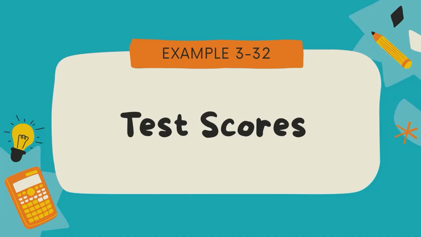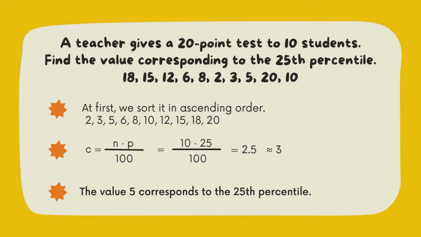Hi everyone, my name is Tiuchun and I'm going to talk about example 3-32, test scores. A teacher gives a 20-point test to 10 students and we need to find the value corresponding to the 25th percentile. The values given are 18, 15, 12, 6, 8, 2, 3, 5, 20 and 10. First we sort it in ascending order: 2, 3, 5, 6, 8, 10, 12, 15, 18 and 20.